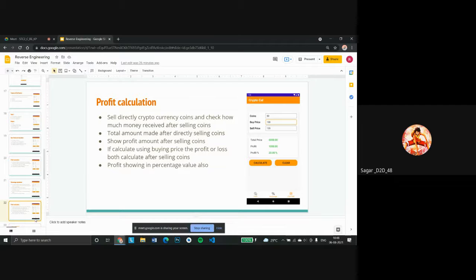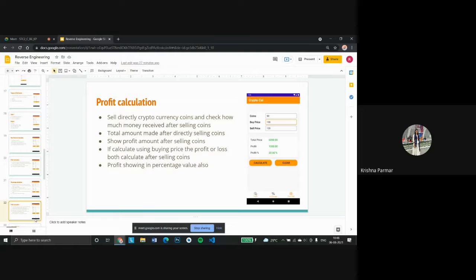This page is for coins. If in trading they get coins, buying some coins like 1 Bitcoin, 3 Bitcoin, 2 Bitcoin, then after 10 months, they don't know how much they will get for 3 Bitcoin or 2 Bitcoin. If they just enter the amount of Bitcoin, the buying price and the selling price, they will know whether they are in profit or loss.